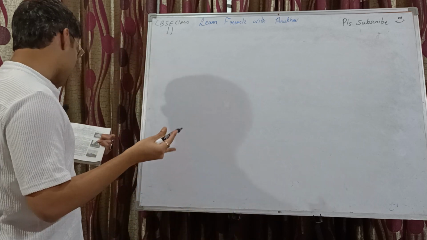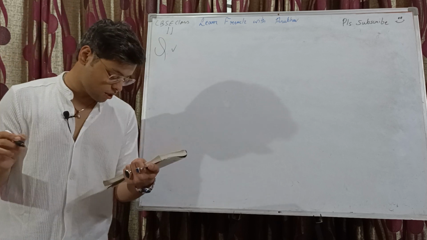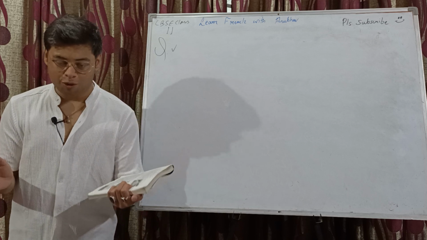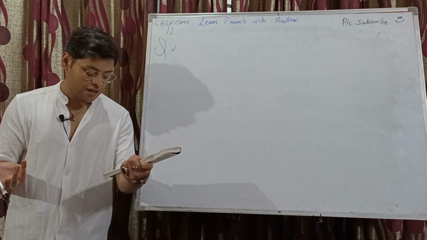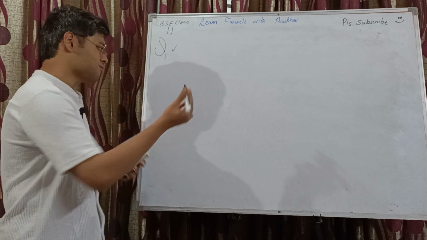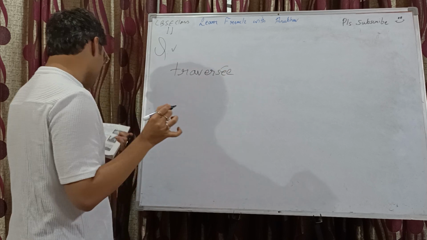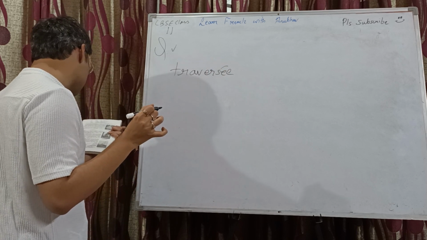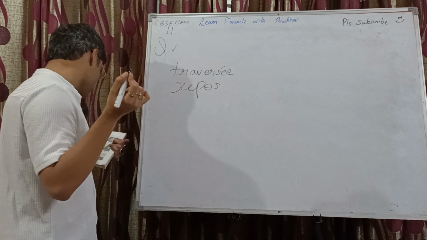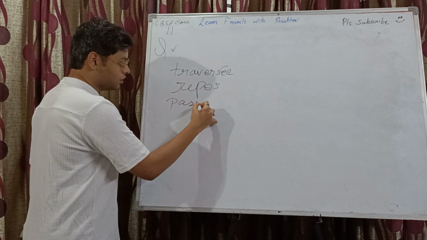Okay, so we have question number 5. Now in 5, what are we supposed to do? Quels sont les noms qui correspondent au verbe? Noun forms of these verbs, forme nominale. Traverser, to cross, so crossing, traversée. Next one we have se reposer, noun form, repos. And passer, noun form, passage.